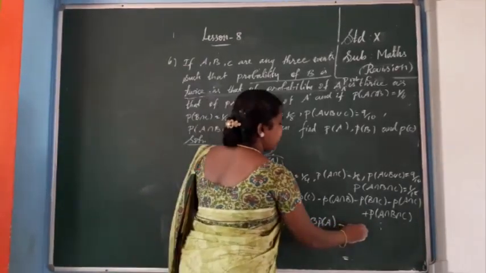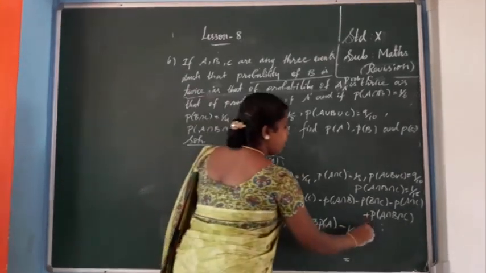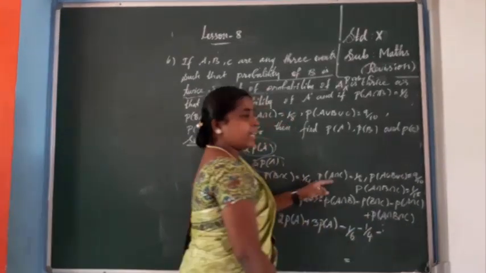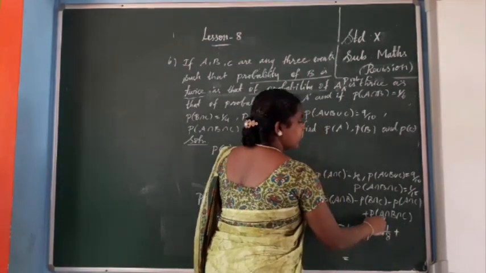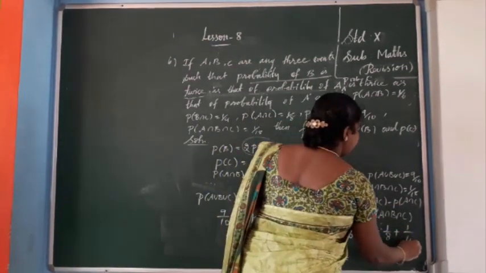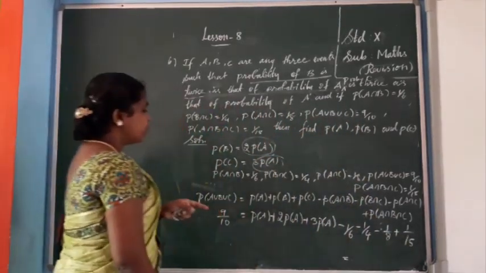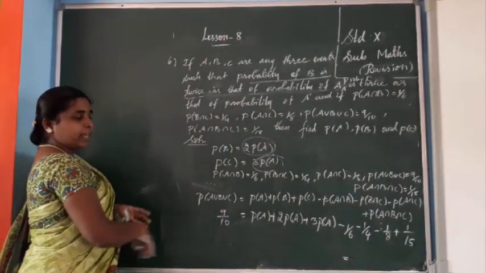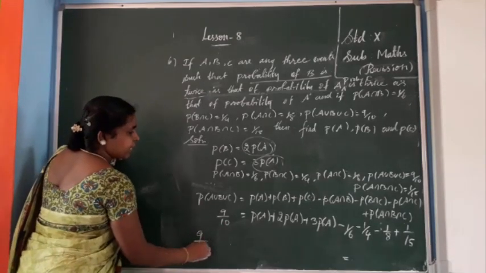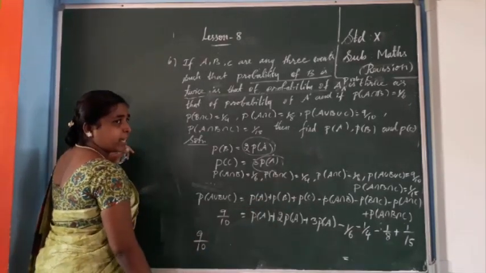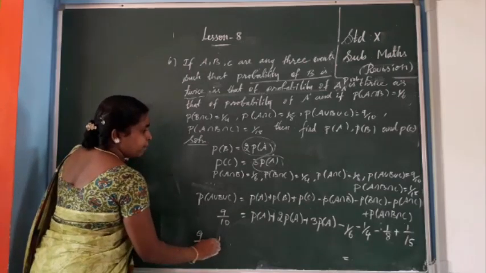next minus B intersection C, which is 1 by 4, minus A intersection C, which is 1 by 8, plus A intersection B intersection C, which is 1 by 15. Okay. Now the unknown you keep on the left hand side, and the remaining values you take to the other side. So 9 by 10 minus 1 by 6, and if we are taking it to the left hand side it means plus 1 by 6.